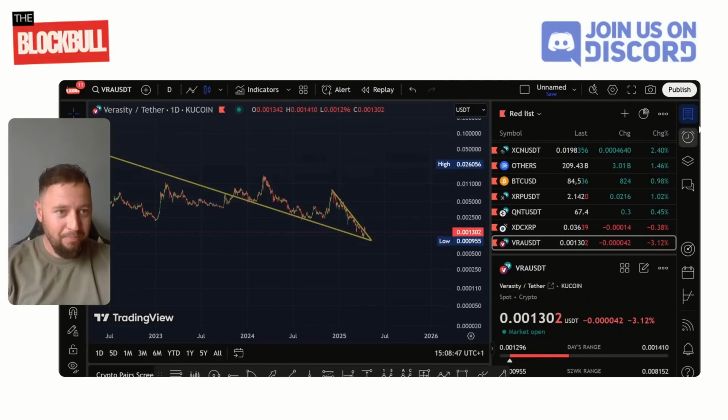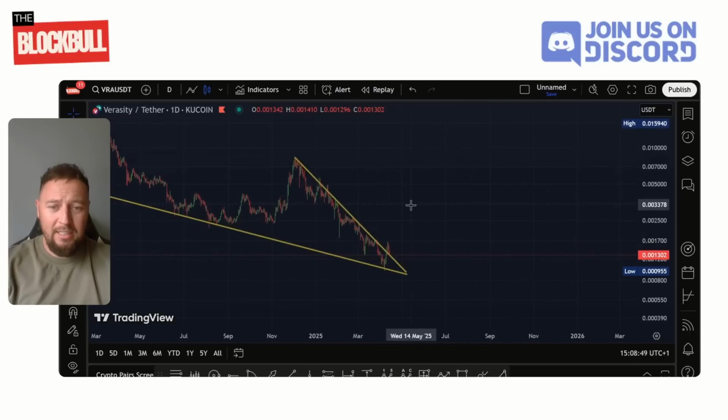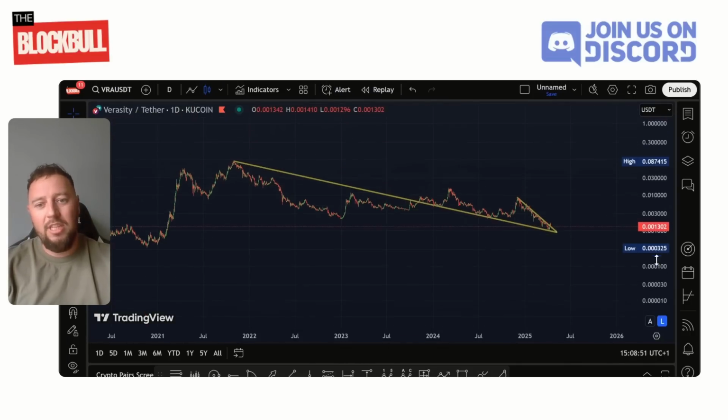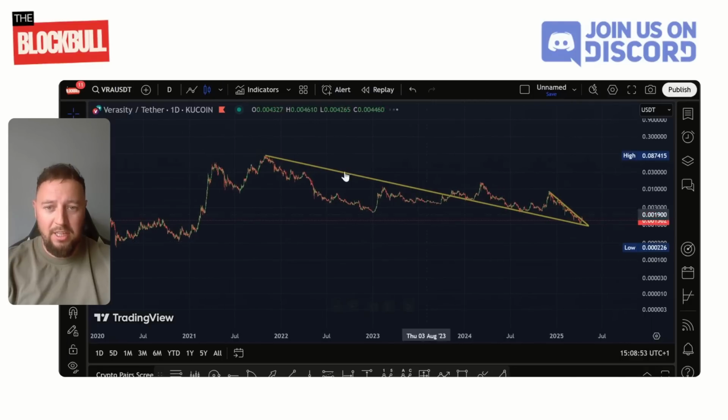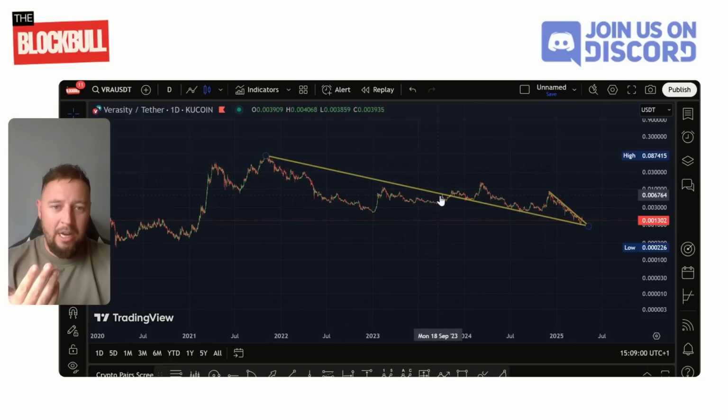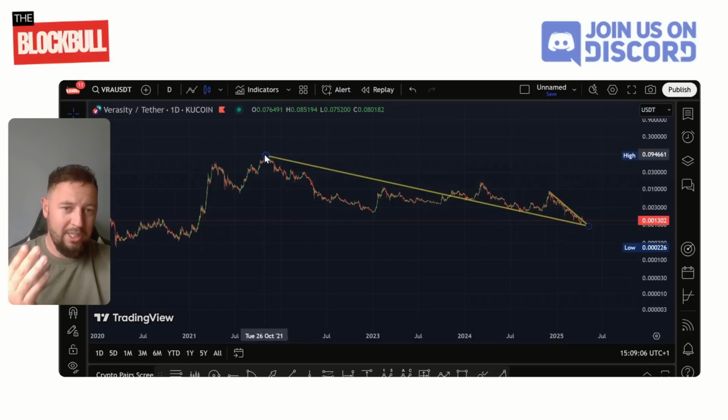You can see here, I'll just highlight for you guys, if we zoom in, in fact, let's just take a look at the broader picture. So we've got this here, and this is the all-time high up here, around that sort of 9 cent level. 9 cent, we're coming down nicely. We've got the breakouts looking positive. It looks as if we want to start running up at this point all the way up to all-time highs, but we don't.